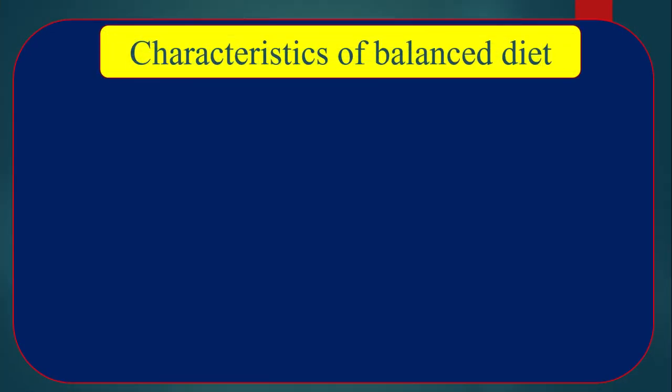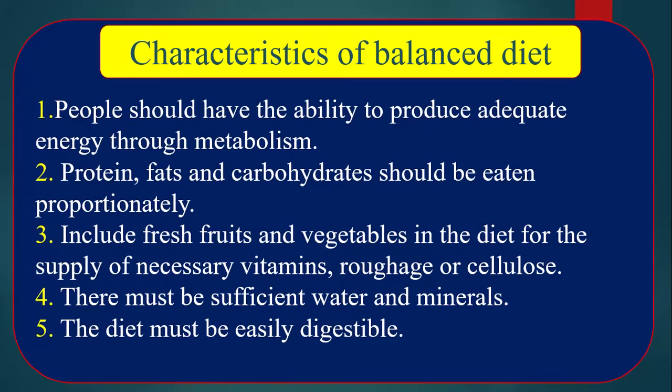Characteristics of balanced diet. Number 1, people should have the ability to produce adequate energy through metabolism. That means everybody does not have the same power of metabolism to produce the energy from different types of food. People should have the ability to produce adequate energy through metabolism. This is the main point to choose the balanced diet.